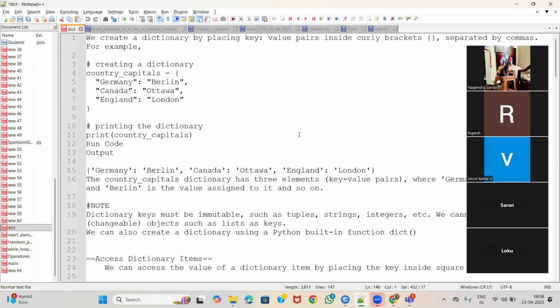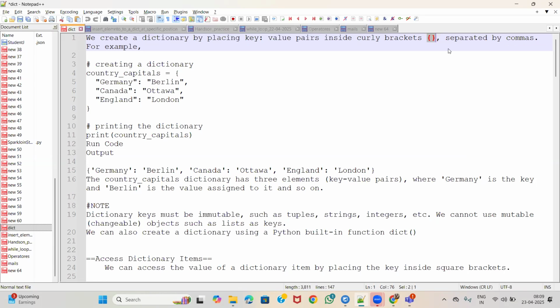So what is a dictionary? It is one of the complex data types in Python, and it is represented by curly braces. Inside of this there will be key and value pairs. By looking at these curly braces with keys and values inside, we can identify it as a dictionary. A dictionary consists of elements with key comma value pairs, separated by commas. This is how it looks.